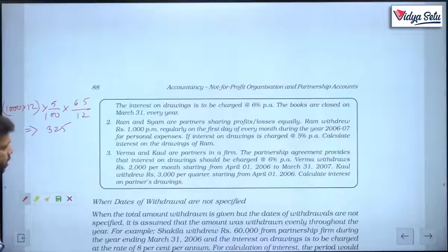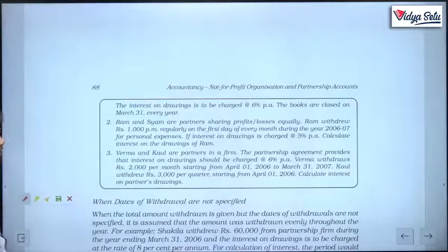Verma and Kaul are partners in a firm. The partnership agreement provides that interest on drawings should be charged at 6% per annum. Verma withdraws 2,000 per month starting from 1st April to 31st March. Kaul withdrew 3,000 per quarter starting from April 1. Calculate interest on partners' drawings.